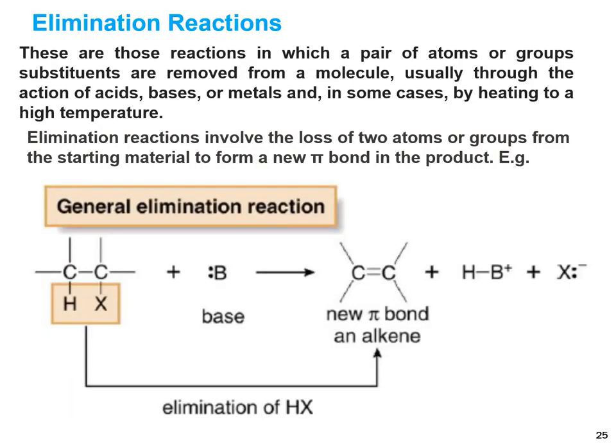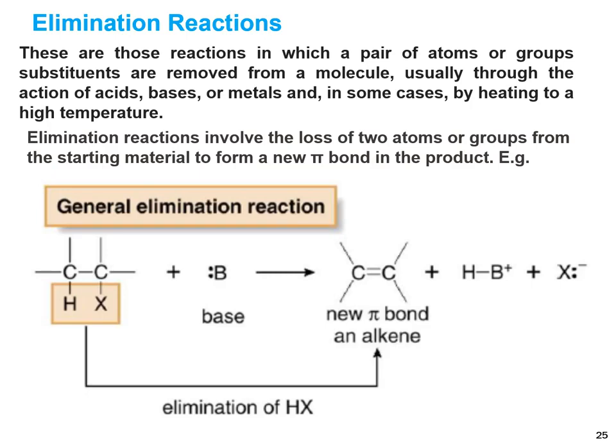The next type is the elimination reaction. These are those reactions in which a pair of atoms or groups are removed from a molecule, usually through the action of acids, bases, metals, and in some cases by heating or high temperature. Elimination reactions involve the loss of two atoms or groups from the starting material to form a new pi bond in the product. This is a general example.